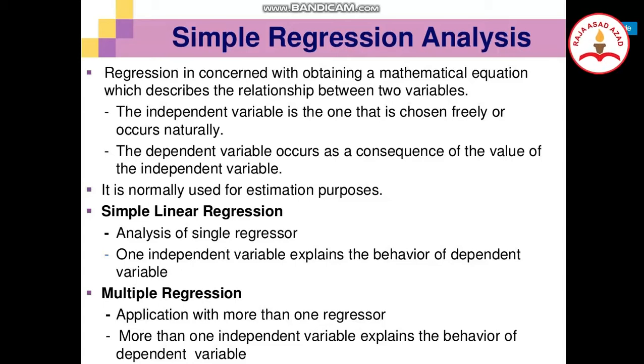Simple linear regression means analysis where a single regressor, one independent variable, explains the behavior of the dependent variable. In multiple regression, there is more than one regressor, more than one independent variable, explaining the behavior of the dependent variable.